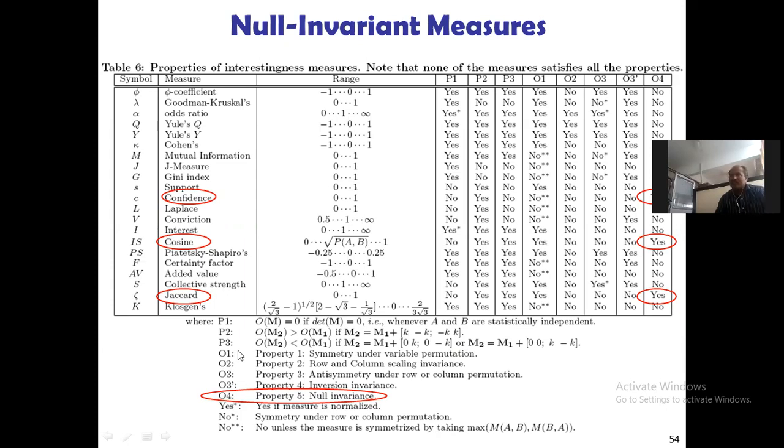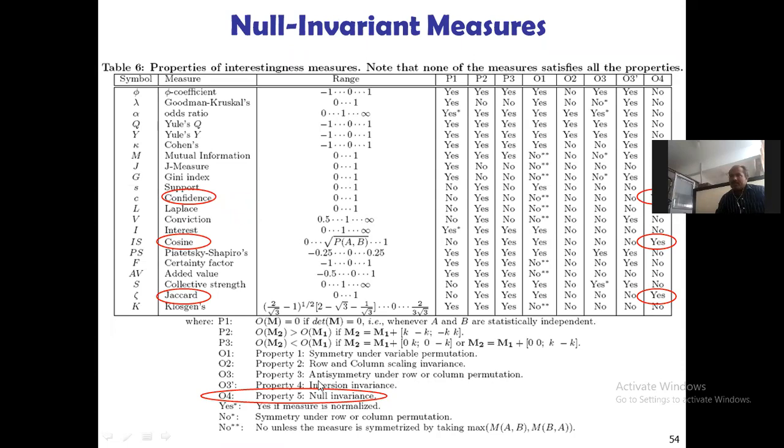Now O3 we have, and O3 prime here. So O1 is property 1, symmetry under variable permutation. We know about permutation and combination, and permutation we use in algebra. And O2 is property number 2, row and column scaling invariance. And O3 is property 3, antisymmetry under row or column permutation.